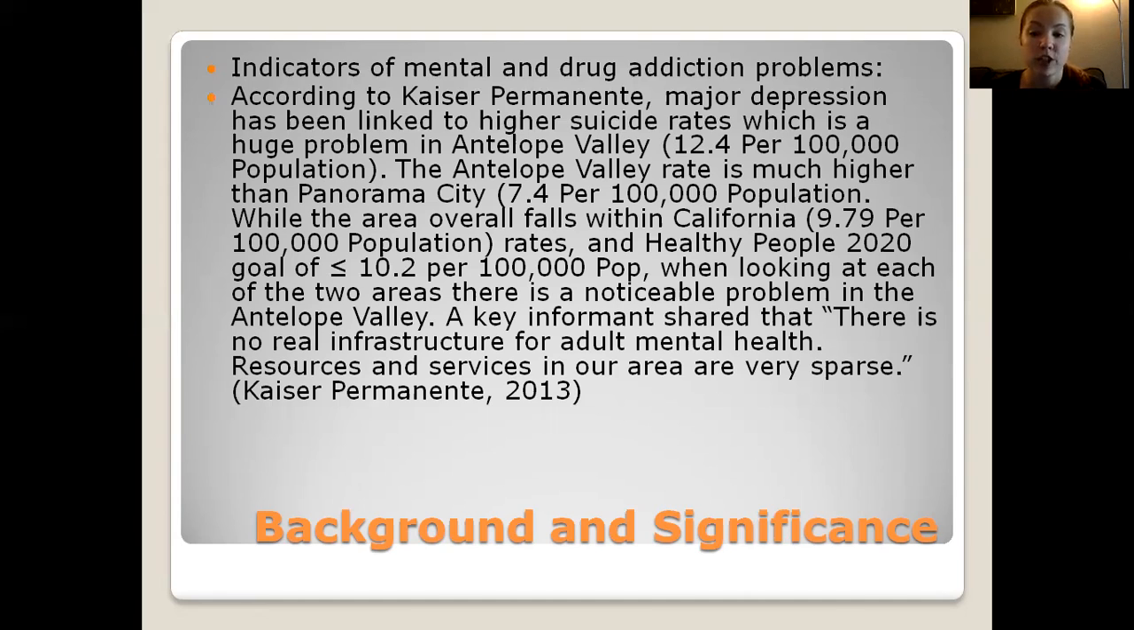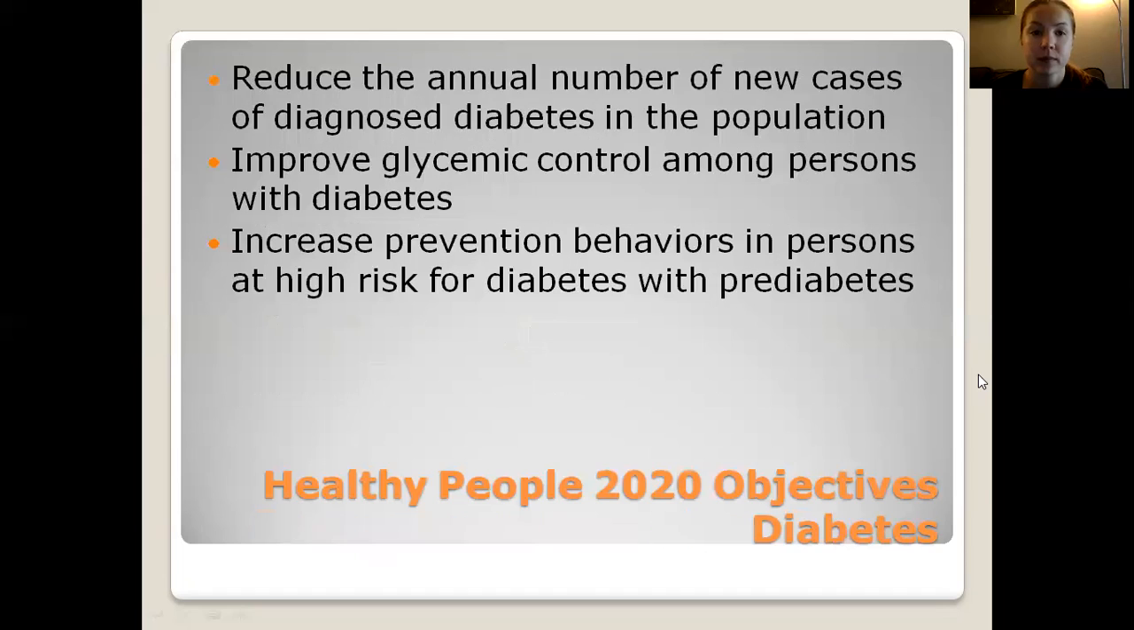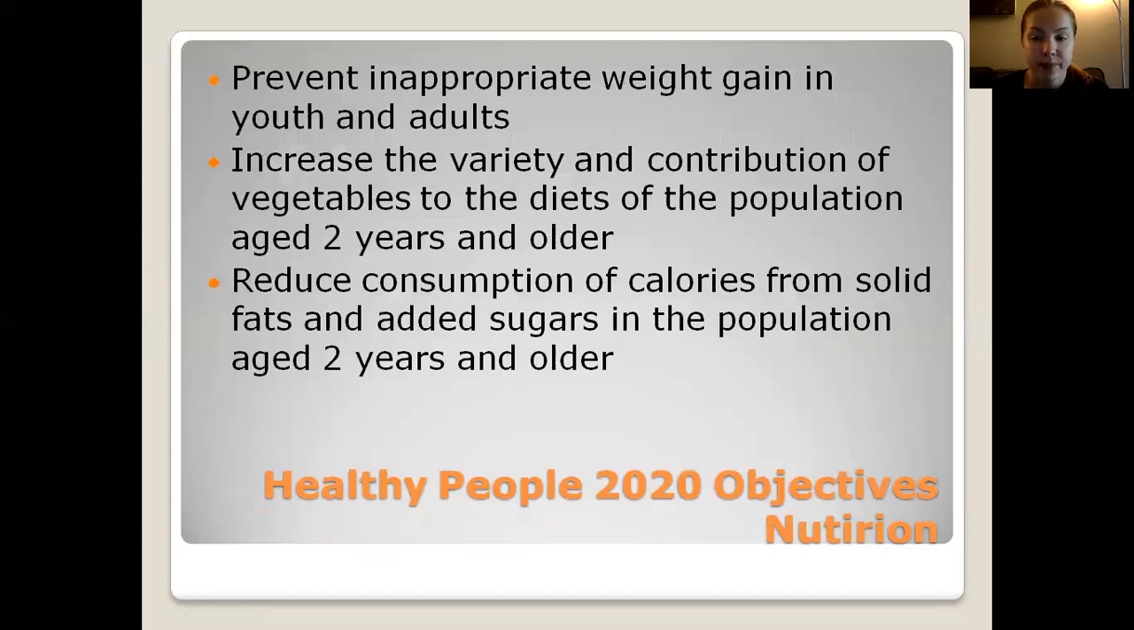When looking at each of the two areas, there is a noticeable problem in the Antelope Valley. And a key informant shared that there is no real infrastructure for adult mental health. Resources and services in the area are very sparse. So the objectives for diabetes are reduce the annual number of new cases of diagnosed diabetes in the population, improve glycemic control among persons with diabetes, and increase prevention behaviors in persons at high risk for diabetes with prediabetes.